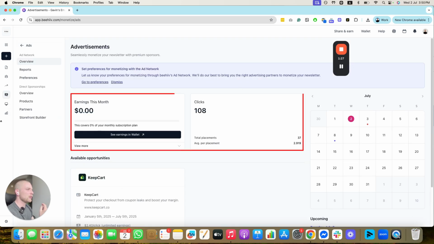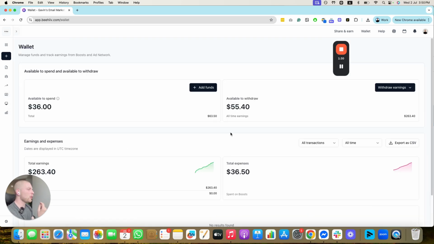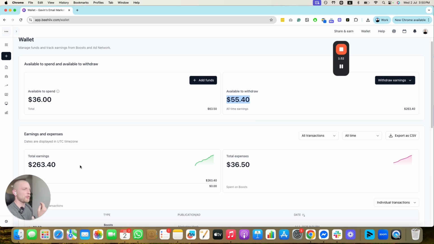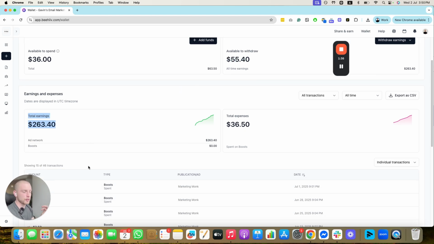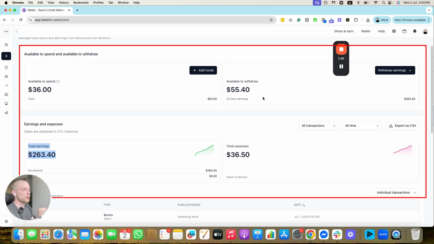And you can see here that we go to earnings in my wallet. So far, I can withdraw 55 bucks. I've earned a total of 260 bucks. Now, is this the biggest revenue generator? No, okay. Also, keep in mind, I also sell digital products off the back of my newsletter too.